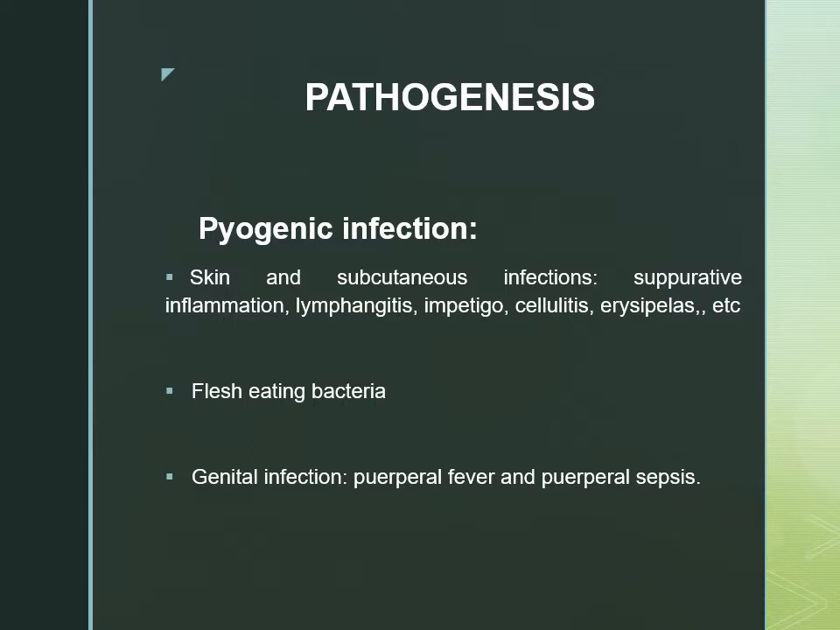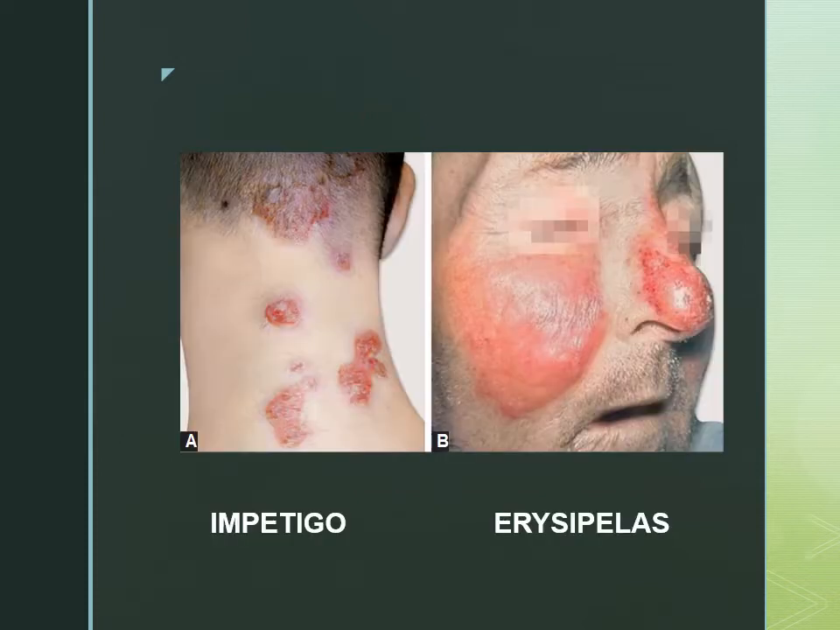So what we notice is that there will be non-necrotizing involvement of the dermis and the subcutaneous tissue, and the lesions are very painful, whereas in case of impetigo it will rupture and it can develop into a honey colored crust.